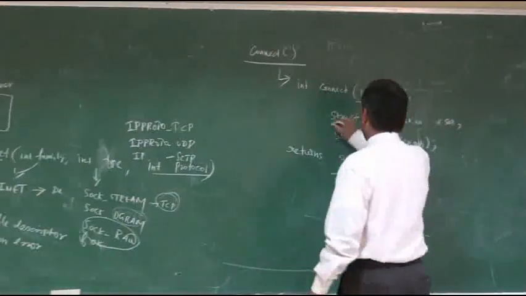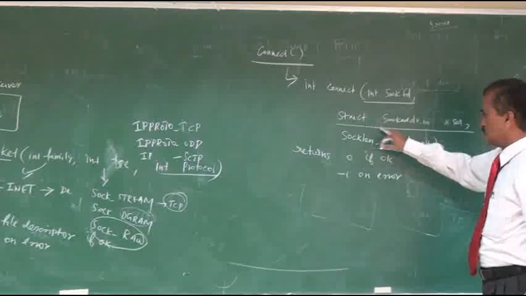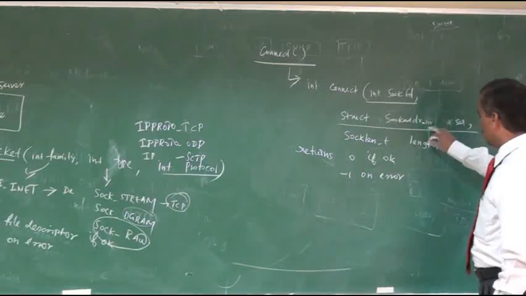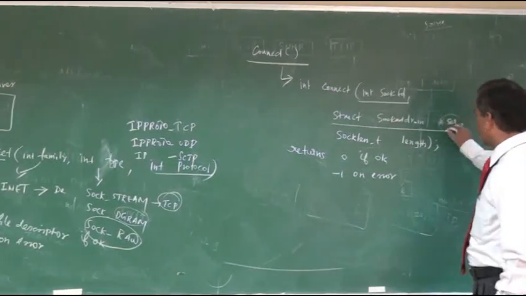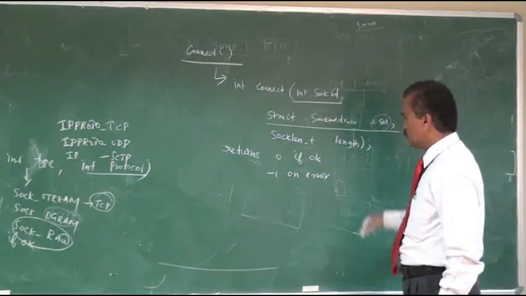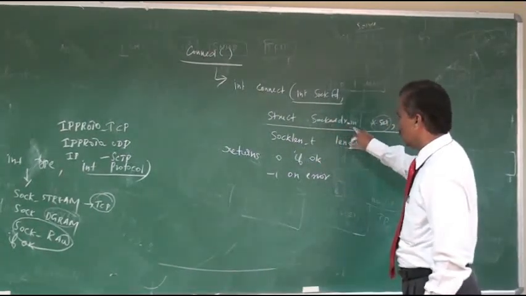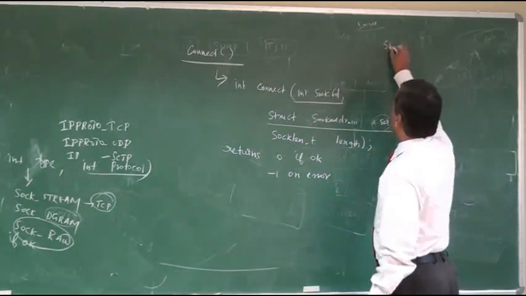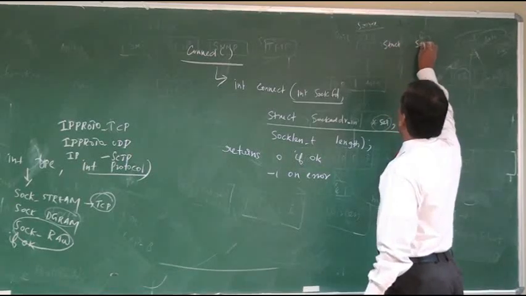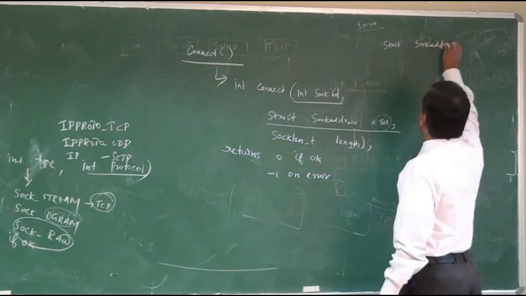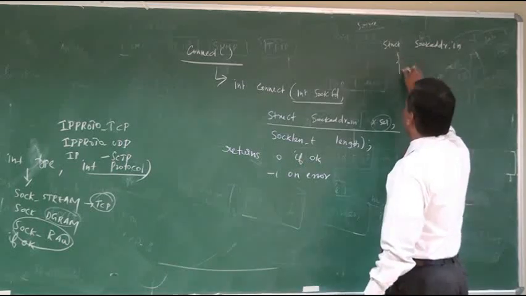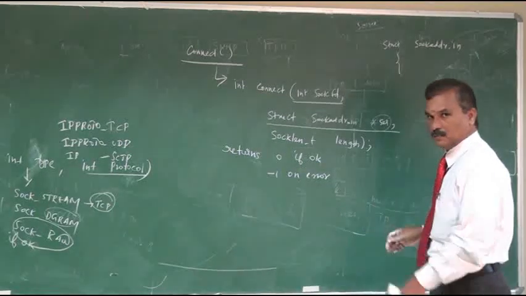The second argument, we have to define a structure sockaddr_in. This is nothing but a pointer to a structure variable. But what are the members of this sockaddr_in? Because it is a structure, it consists of some members.